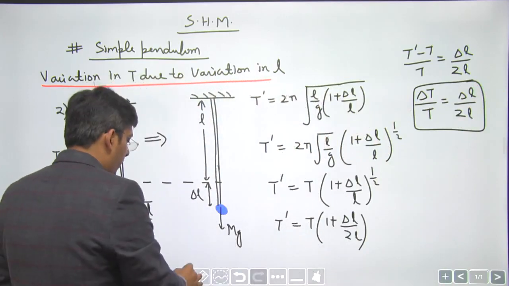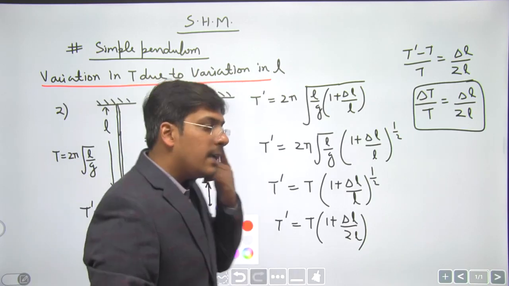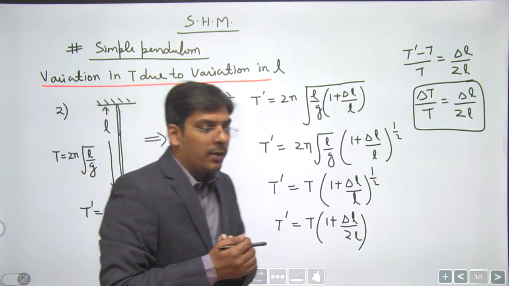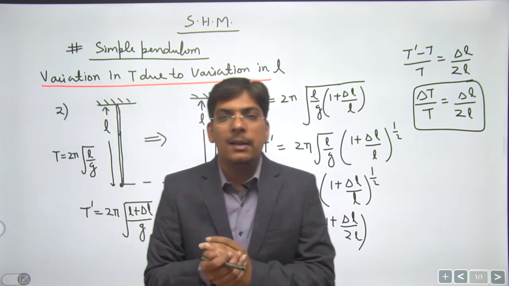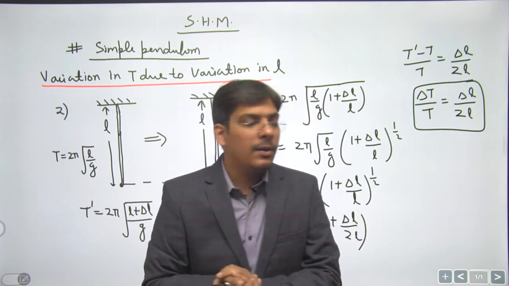Okay, right. So this change in length may be due to the weight of the bob, or it may be due to an increase in temperature also. If this string is made up of some metal, if we heat the metal, then obviously the string is going to expand, right?